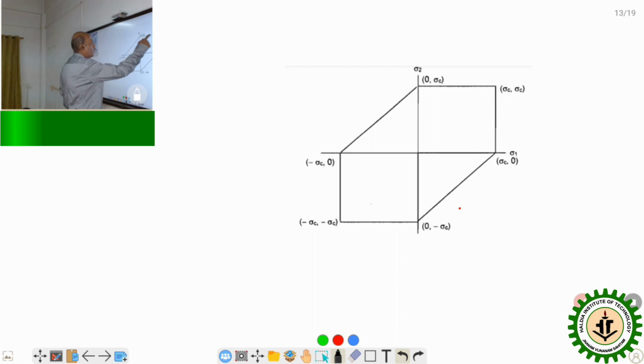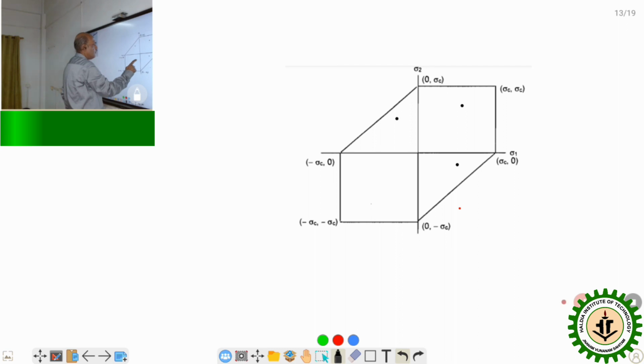The graph is obtained like this, by plotting only those equations. When sigma 1 and sigma 2 are both positive, the failure point will fall on this region, and when sigma 1 is negative and sigma 2 is positive, the failure point falls here.